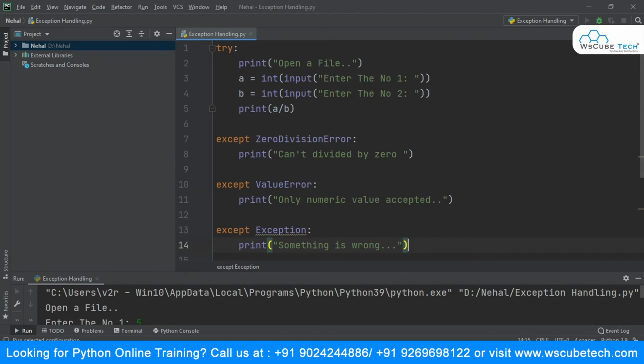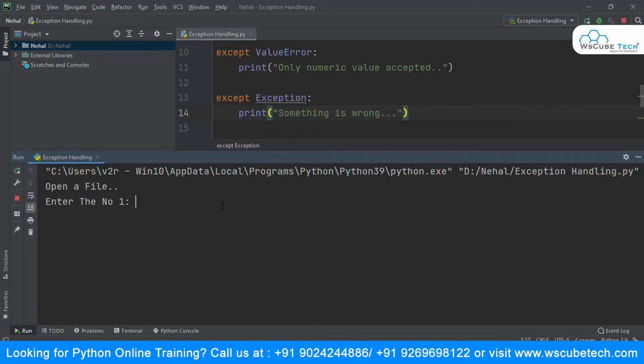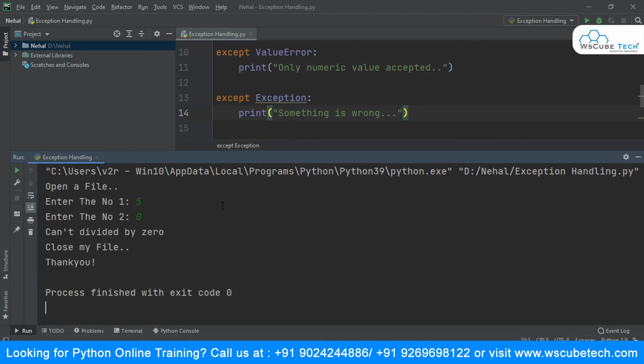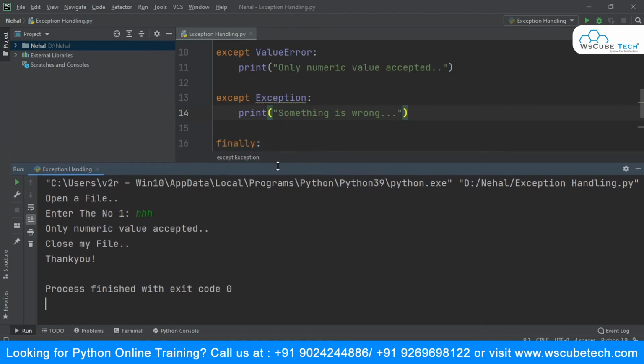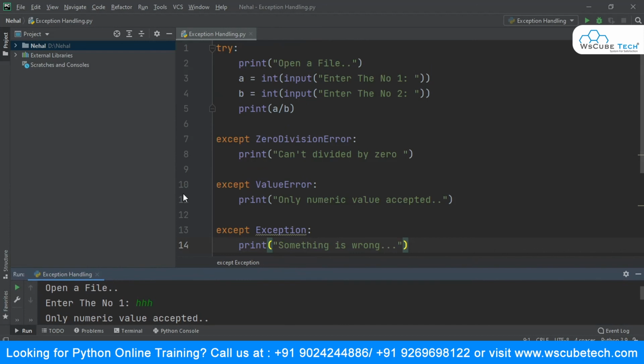So we'll run it and check it out. You can see over here it says open a file, enter a number. We are getting can't divide by 0, that is the exception. Close my file. And for the second case, suppose I have given it a string over here. It says only numeric value accepted, then close my file, and then thank you. So I hope you are clear with the exception handling concept over here.